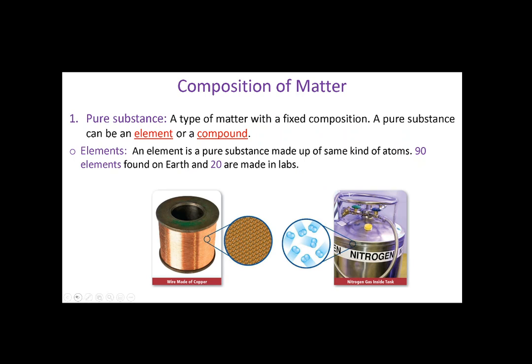Let's see what's the classification of matter. Matter can be classified into pure substance or mixture. Pure substance مادة نقية, mixture خليط أو مخلوط. What is the pure substance? It's a type of matter which has fixed components.